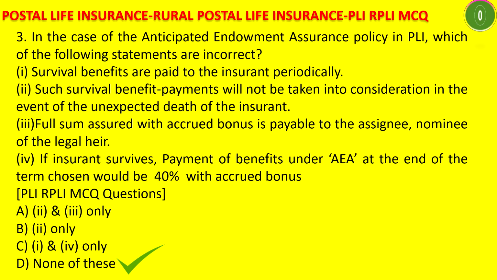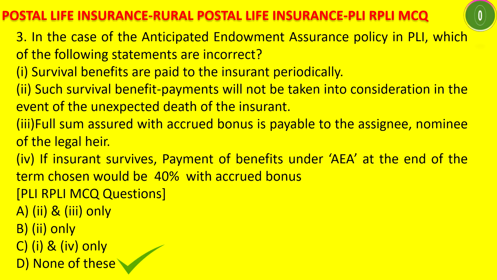How the survival benefits are paid to the insurant periodically. We know that the survival benefits will be paid to the insurant periodically. For a 15 years term, it will be paid periodically, and for the 20 years term also it will be paid periodically. Such survival benefit payments will not be taken into consideration in the event of unexpected death of the insurant. Say suppose some survival benefit is paid at the 8 years, that will not be taken into consideration. That means that will not be deducted at the time of settling the claim in case of death.